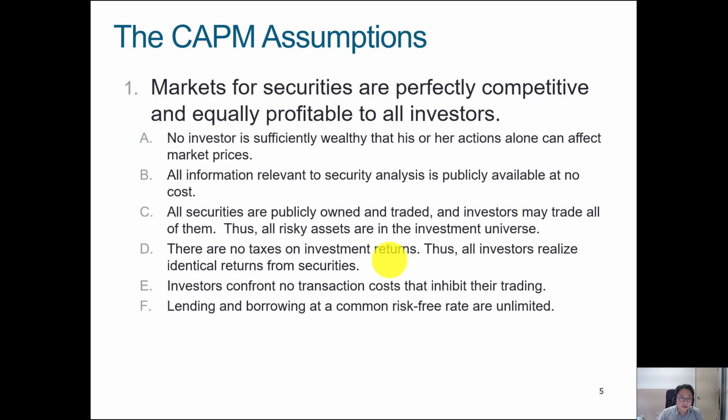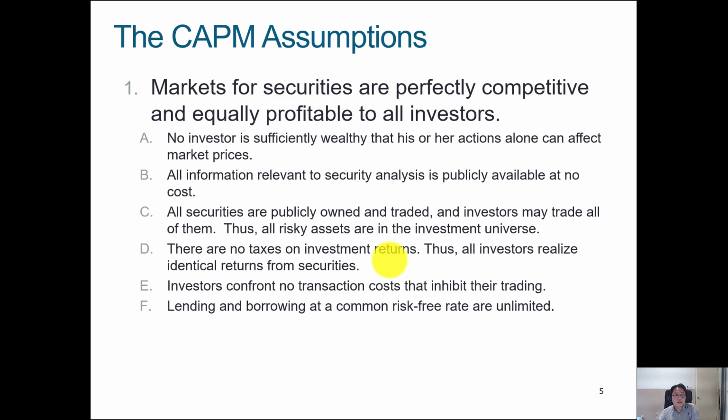Now, we also know that this is a pretty tough assumption to make, because if you want access to Bloomberg, you have to pay for it. If you want access to Capital IQ, which also has very robust and rigorous analysis on the platform, you have to pay for it. So it's not really true that all information relevant to security analysis is publicly available at no cost. It actually does cost you money to have good information.